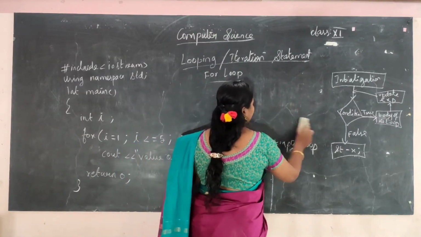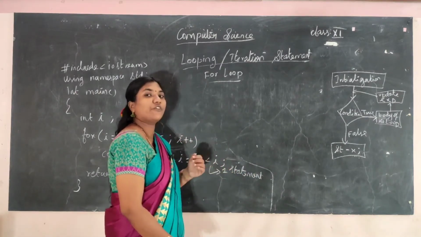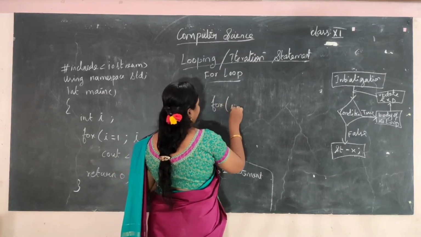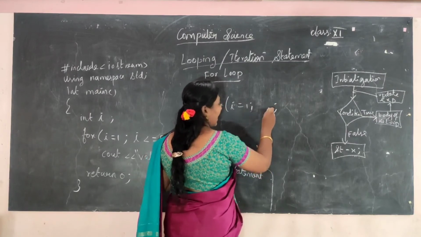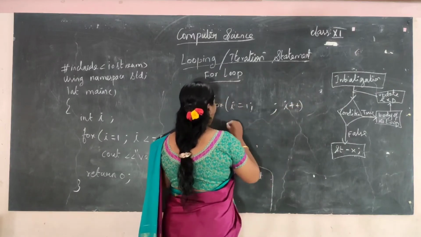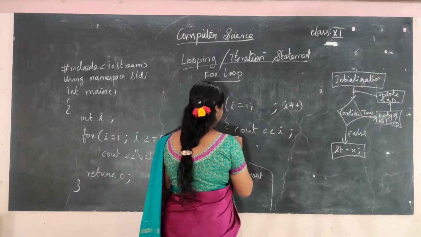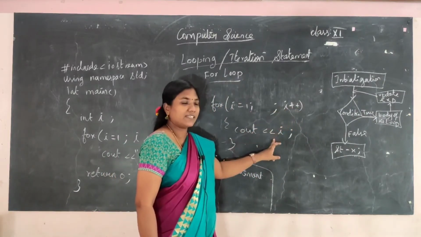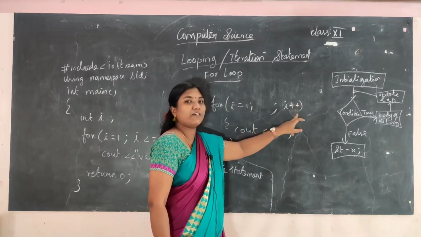Similarly, a for loop can also become an infinite loop. If you don't give a test expression, for i = 1, I am just leaving it blank, and after that I give a semicolon and i++. What will happen? Cout i. First i = 1, so 1 will be displayed. Next i = i + 1, so i will become 2.